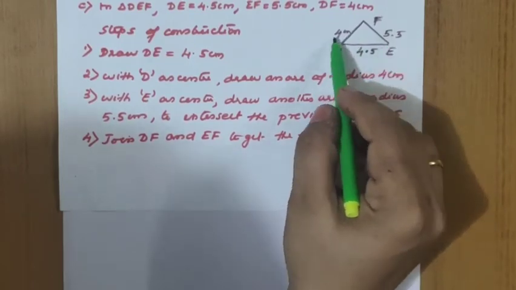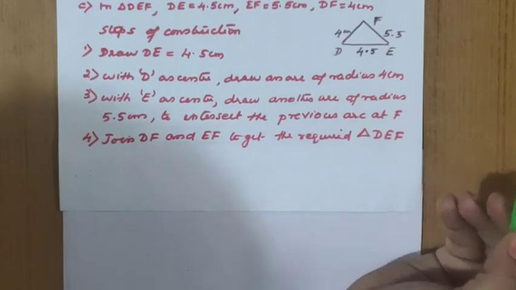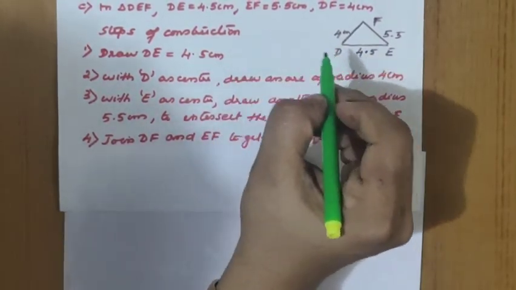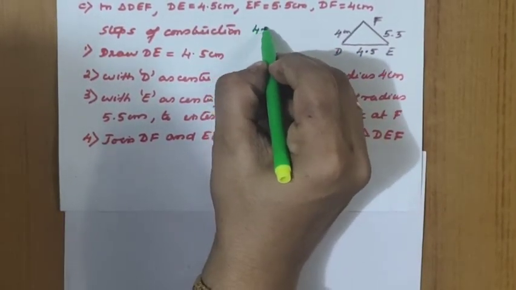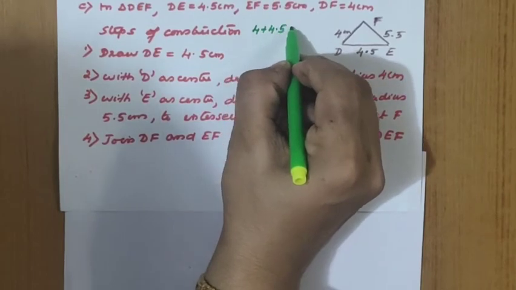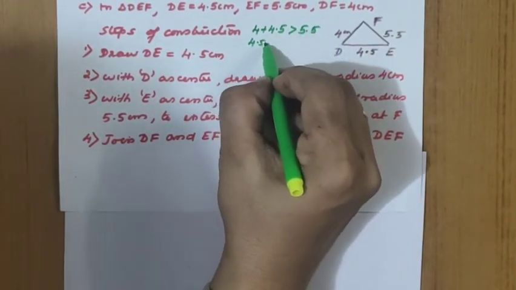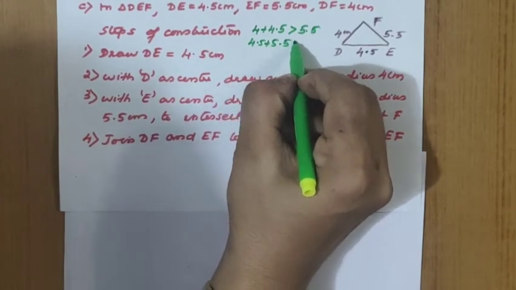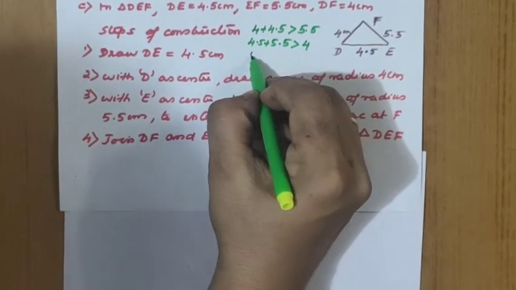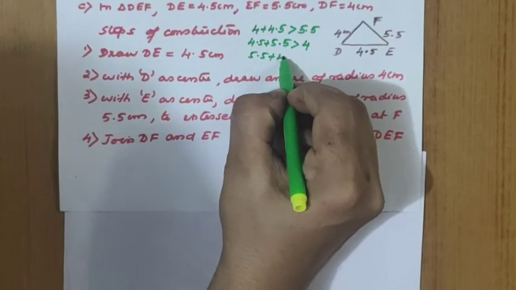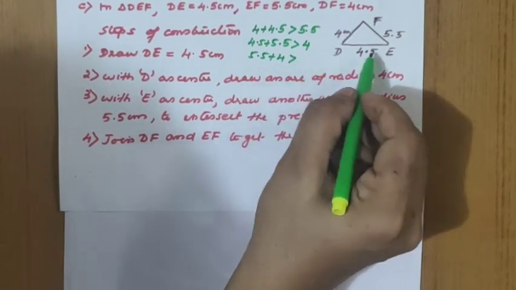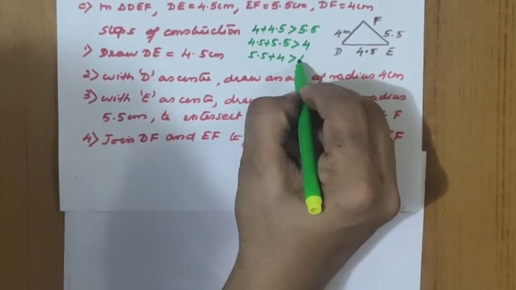We should cross check that 4 plus 4.5 is greater than 5.5. Now 4.5 plus 5.5 is greater than 4. Again 5.5 plus 4 is greater than 4.5.